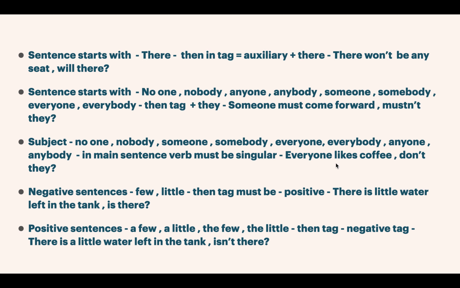Here we have everyone likes and don't they. So they always demands don't, not does, not doesn't they. It is don't they, and here we have everyone likes.